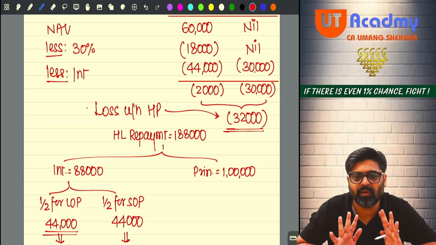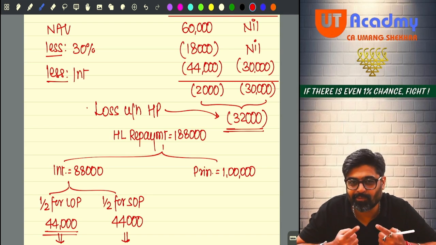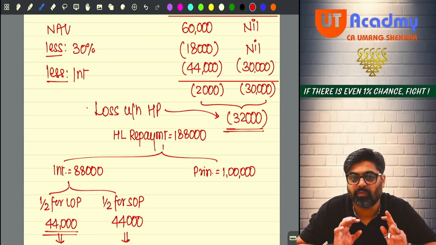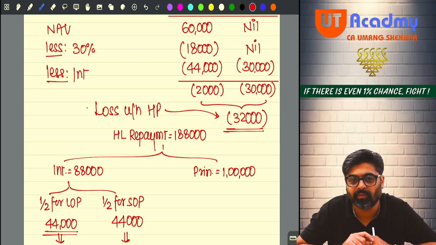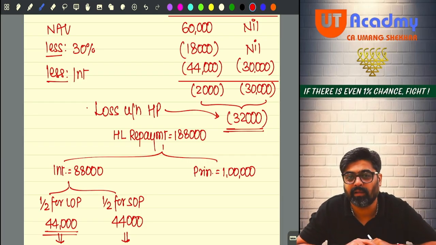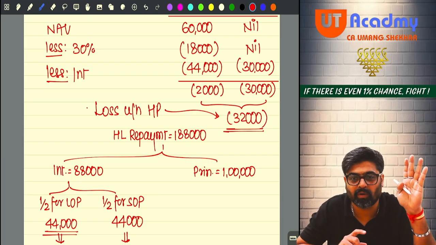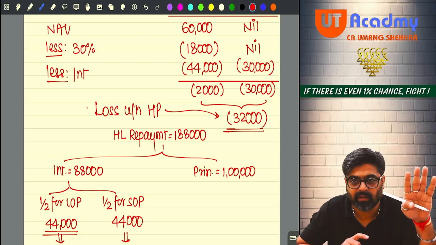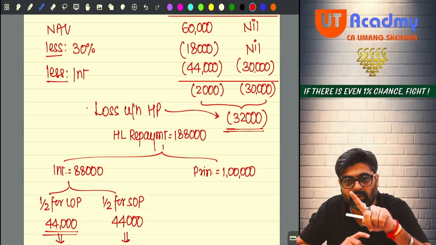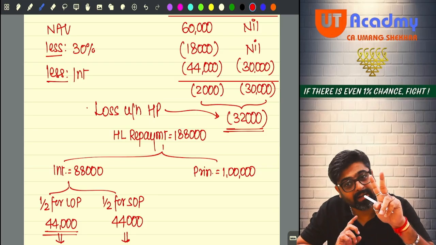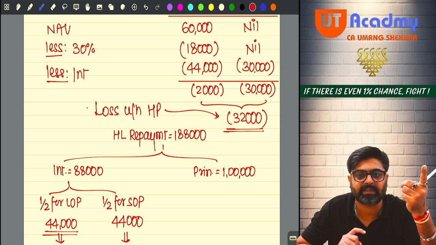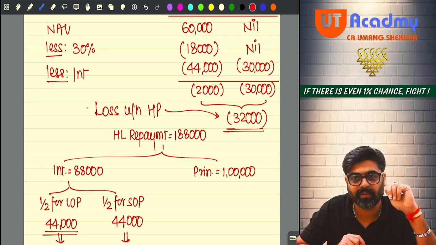What if they tell you that you are following 115 BSE? Do you remember the mistake that happened in the last question? So if 115 BSE is followed, first of all, you will not get a loss of 32. You will get a loss of only 2,000. Why? Because SOP interest will not be allowed. SOP interest not allowed, meaning SOP income will be nil. And the 2,000 loss of LOP portion will be there. That 2,000 also cannot be set off against any head because you are following 115 BSE.